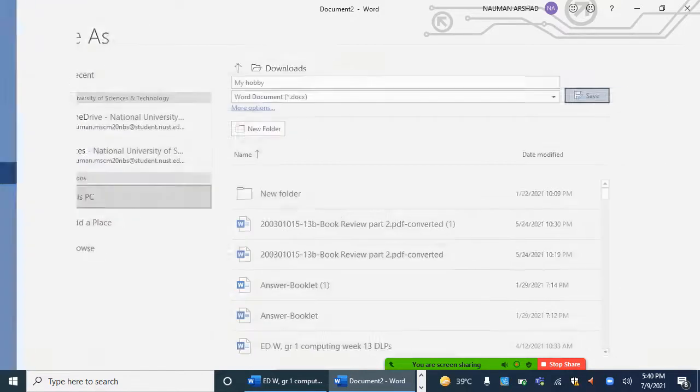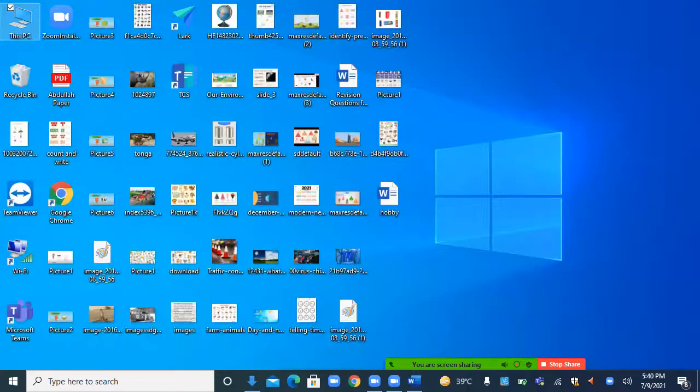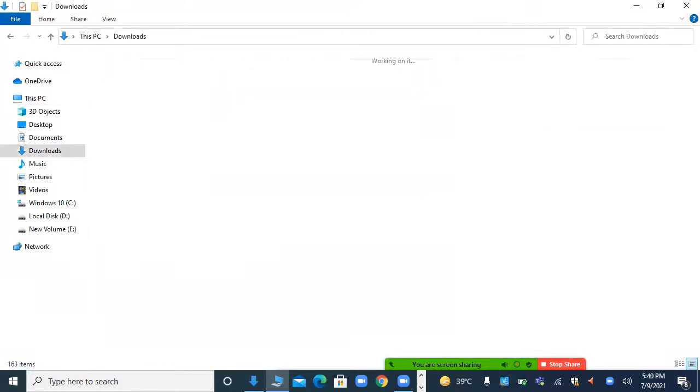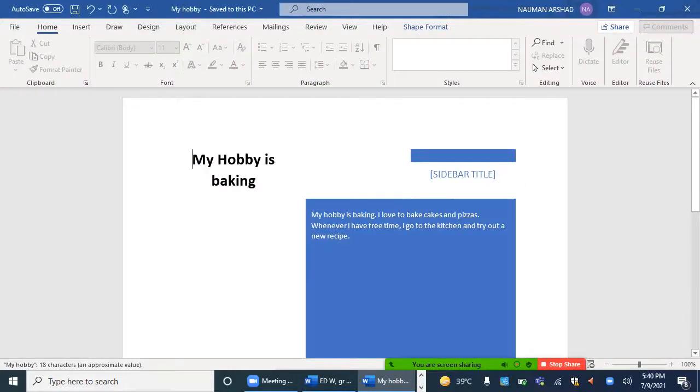Now I will save it. Now this has automatically saved over there. Got it? Now let's say if I want to reopen it for you, I'll close it from here. I'll open This PC. Then I'll open Downloads. Now see, there is My Hobby. See, this is saved over there, right?